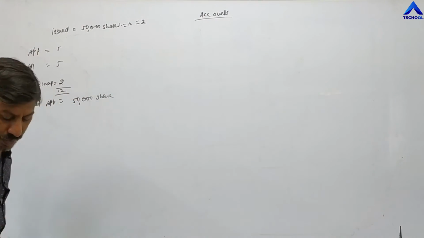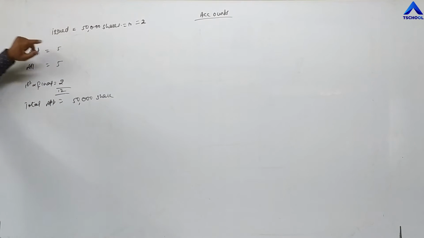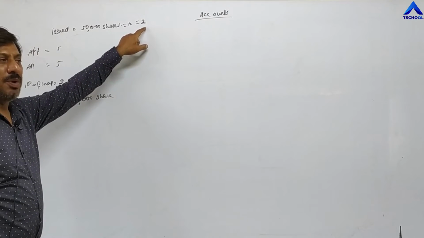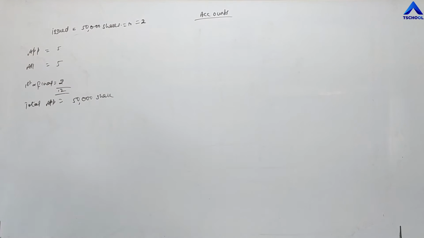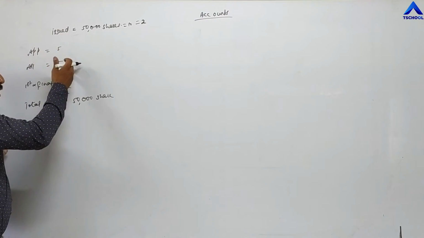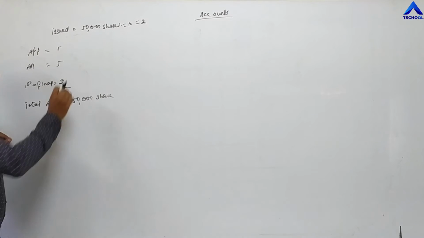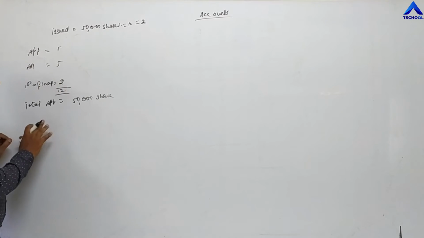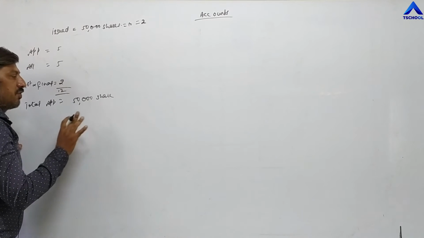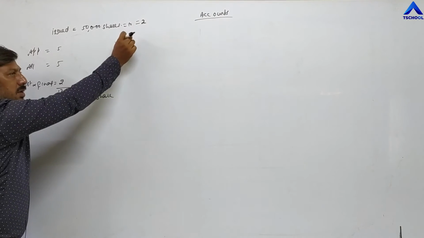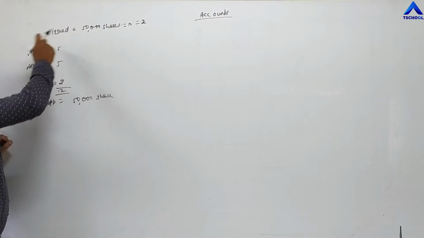Now, this premium, in which installment is the company receiving this extra 2 rupees, means the premium amount? In which installment? In application, in allotment, or in first call? Where is it hidden, where is it included? First of all, information will be given in the question that premium is taken by the company at the time of application.